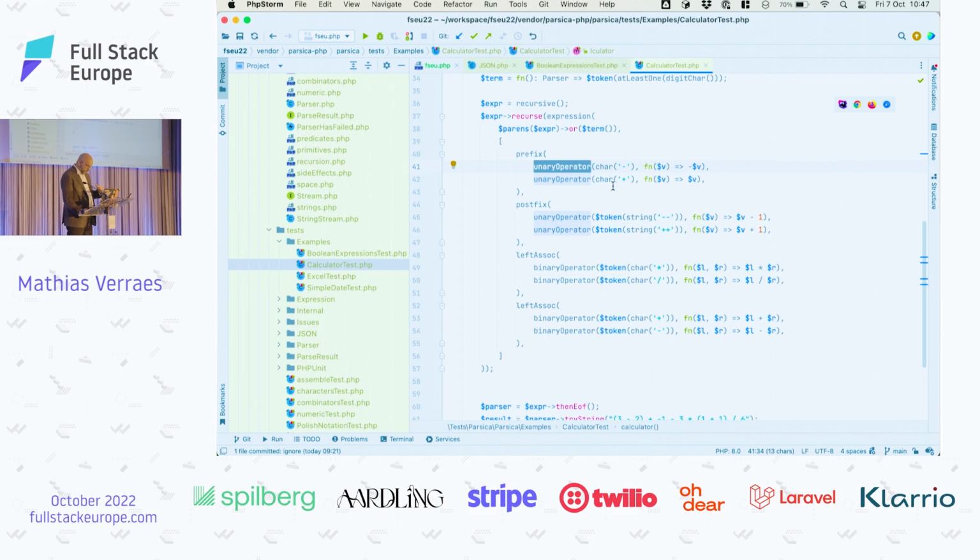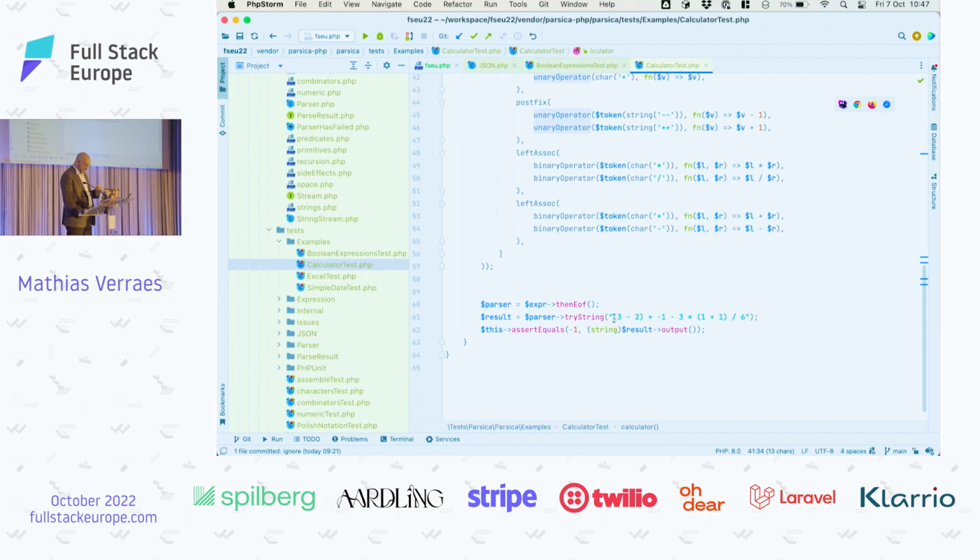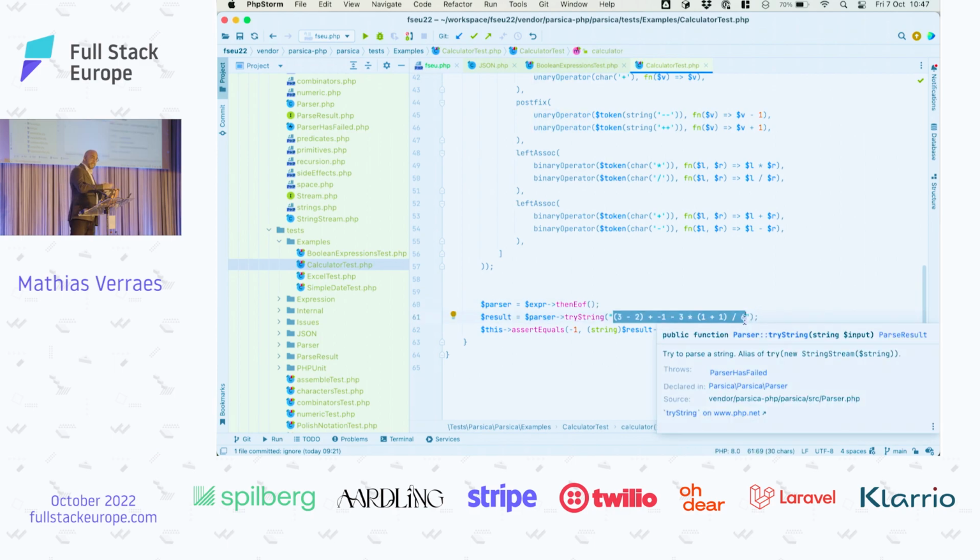Well, I'm already 5 minutes over, so I should probably stop. But it can take strings like this and not just parse them, but in the same step, actually calculate them, because it's just mapping and other combinators to turn it into something useful in our application. So it's a very elegant and fun way to do parsing, basically.